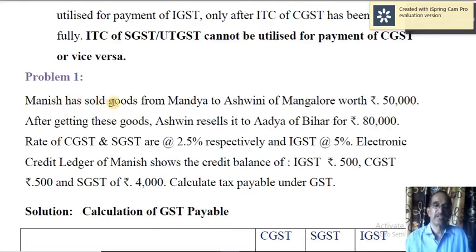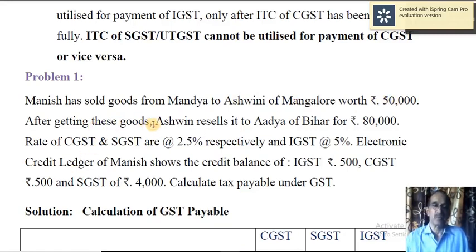Manish has sold goods from Mandya to Ashwin of Mangalore worth rupees 50,000. So this is an intra-state supply or sale. Mandya and Mangalore are both in Karnataka. The value is 50,000.